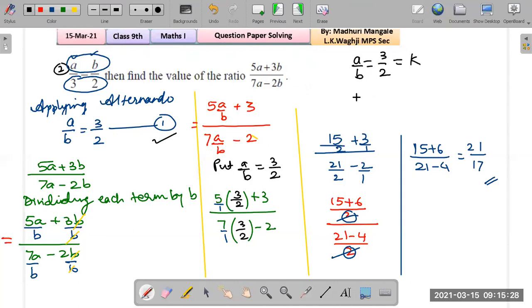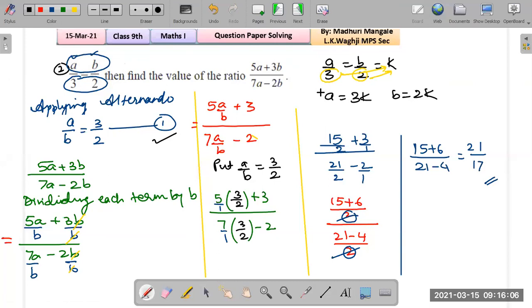So here you would get A equals, okay, not like this, just a minute. You have this relationship: A upon 3 equals B upon 2, which equals K. So simply you can say what A is. A equals 3 times K, that is 3K, correct? And B equals 2 times K, that is 2K. So A can be written as 3K and B can be written as 2K.